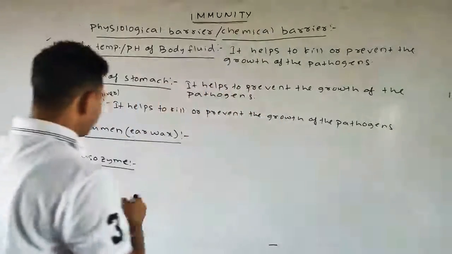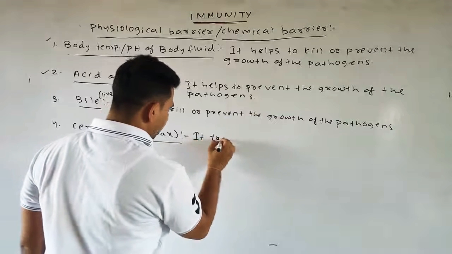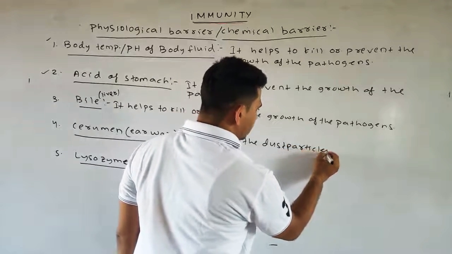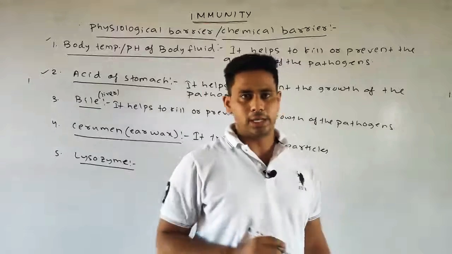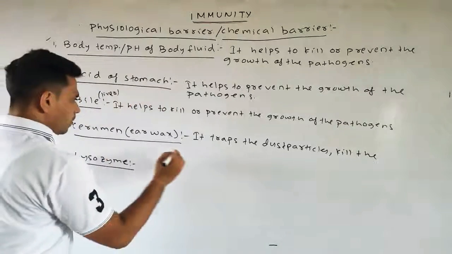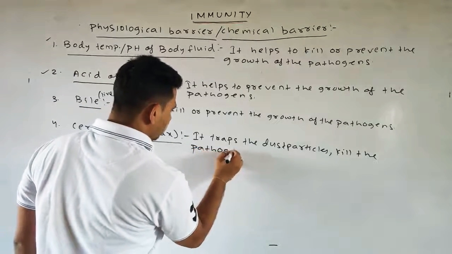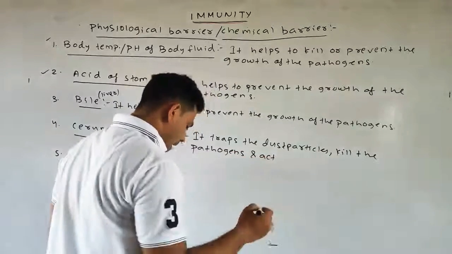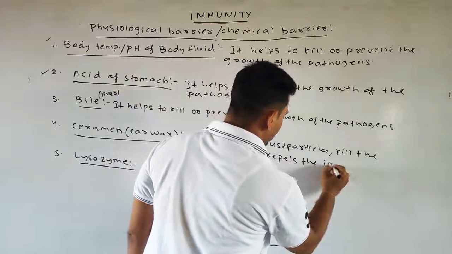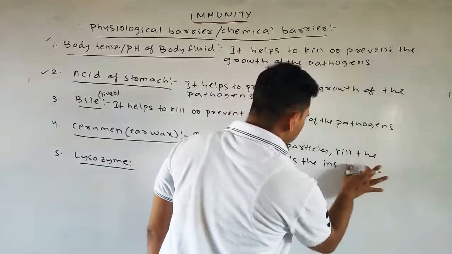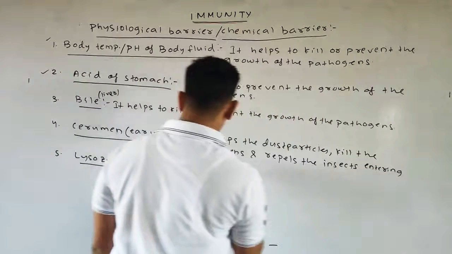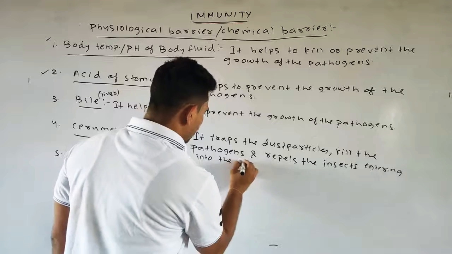So we can write, it traps the dust particles, means it helps to prevent the entry of the dust particles, also kills the pathogens, and repulses the insects entering into the ear.